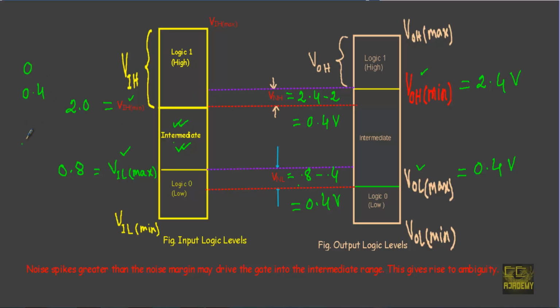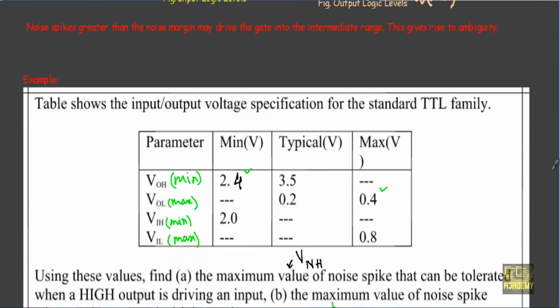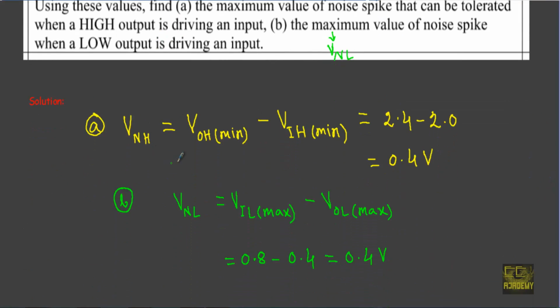As the noise is a random signal, therefore it will take a shape like this. This is a spike, and the maximum value of the noise spike could be 0.4 volt, and for that amount of voltage our circuit will not show any false operation. See here, I have calculated VNH equal to VOH minimum minus VIH minimum equal to 2.4 minus 2 volt, 0.4 volt, and VNL, this is low level noise margin, equal to VIL max minus VOL max, 0.8 minus 0.4 volt equal to 0.4 volt. Okay, that's it. Thank you.